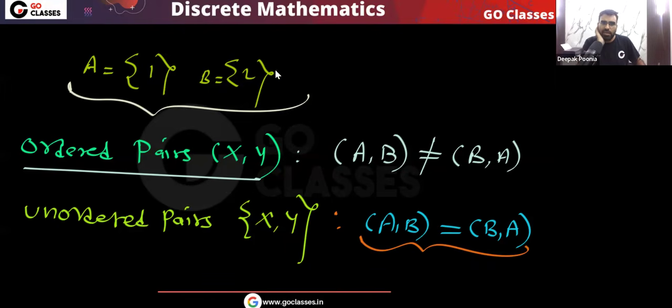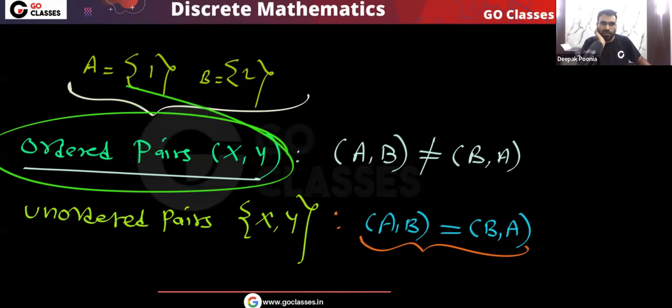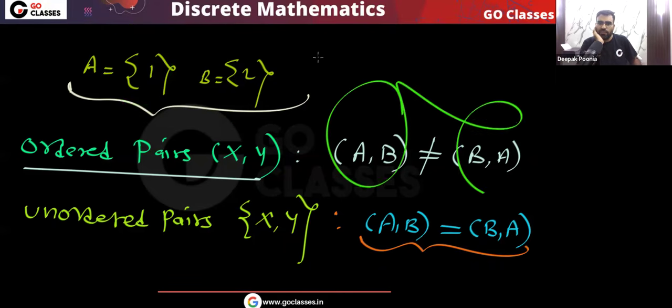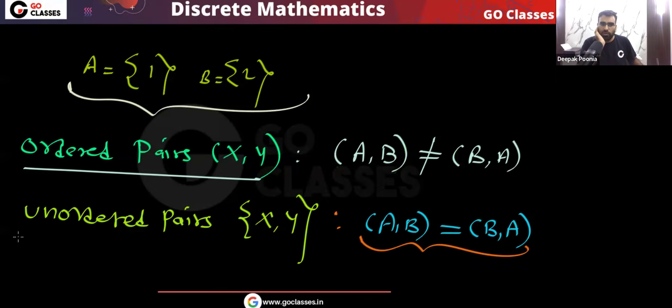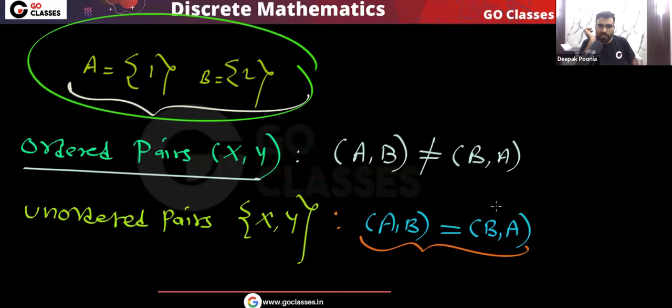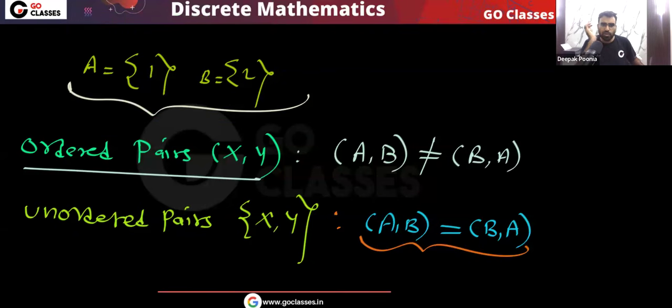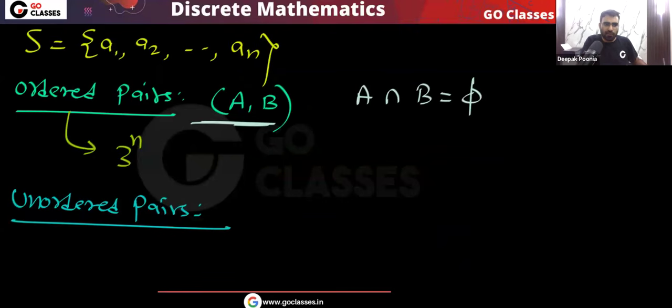Very simple, because remember, if this is A and this is B, then when you are finding ordered pairs X comma Y, A comma B is different from B comma A. But remember, for unordered pairs, order does not matter. So this A comma B, B comma A, they will be considered the same. So what you need to do? You just need to do half of it.